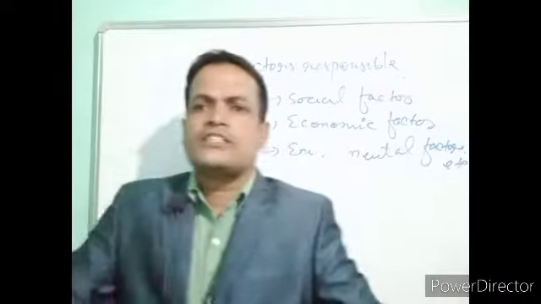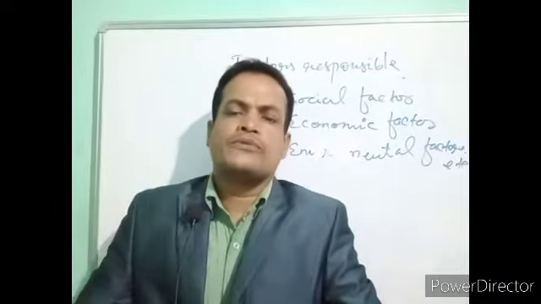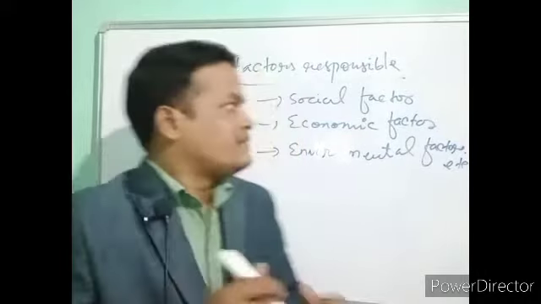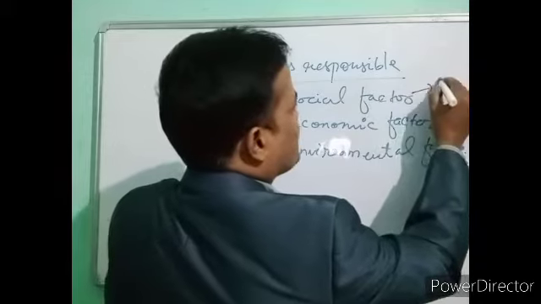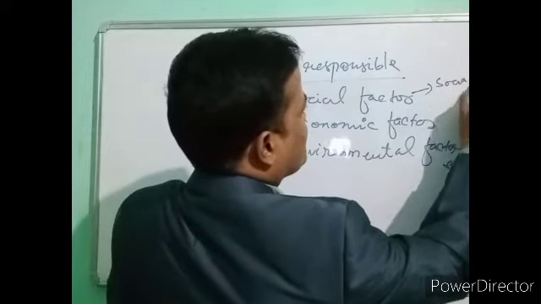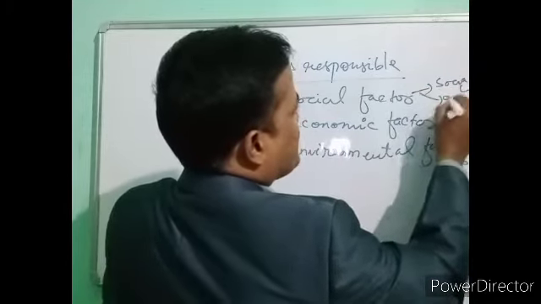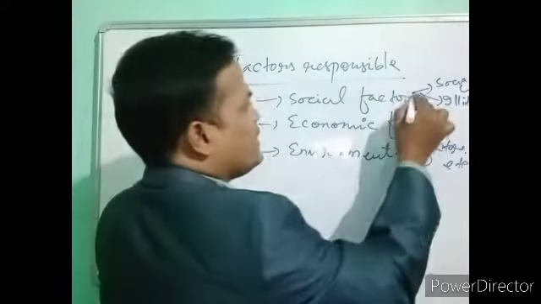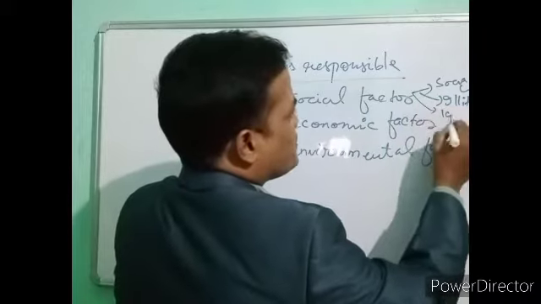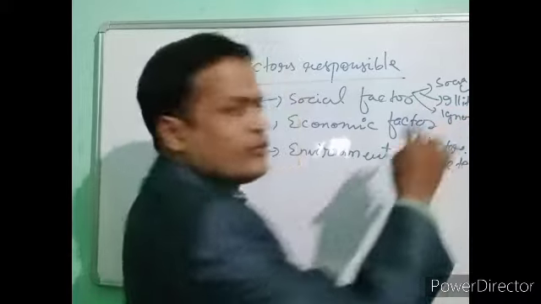In case of social factors, we can also include socio-cultural factors like illiteracy and ignorance. So these are the factors.